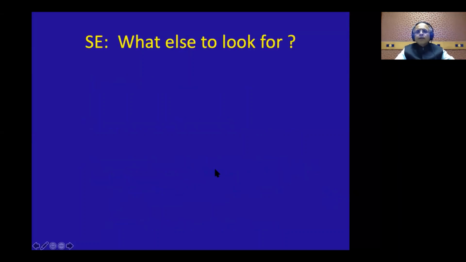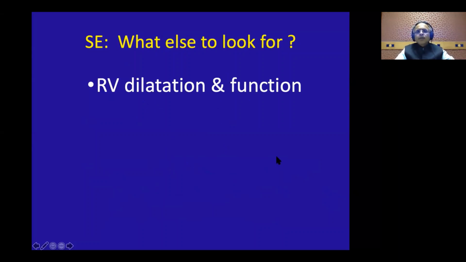So friends, what else would you look at in the stress echo? Because you are doing an echo, there are so many other things that you can see there. Look at the RV dilatation and function. Many times in the patients who are being done stress echo, we have found that there is an acute RV dilatation, and those we straight away send for CT pulmonary angio, and we find occult pulmonary embolisms there.